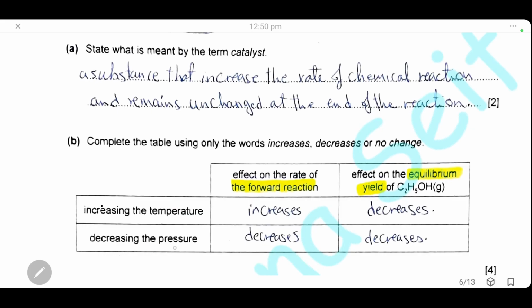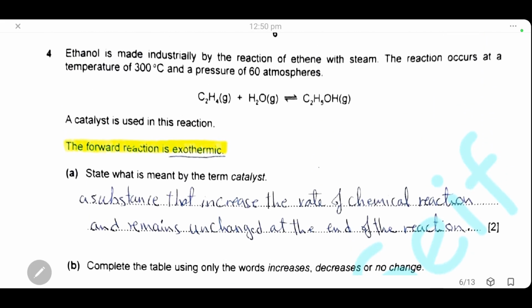What will happen by decreasing the pressure? In the reaction here, ethene is a gas, steam is a gas, and ethanol is a gas. So decreasing the pressure, the reaction will go to the side which has the highest number of molecules or moles. So here we have one molecule of ethene plus one molecule of water. The total will be 2 molecules. And on this side we have only 1 molecule of ethanol. So decreasing the pressure will shift the equilibrium to the backward side.